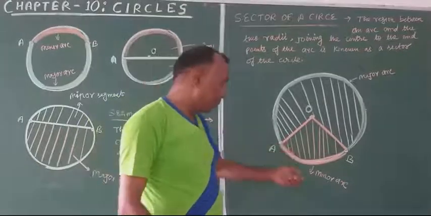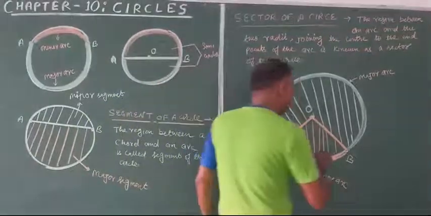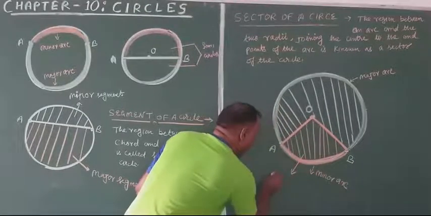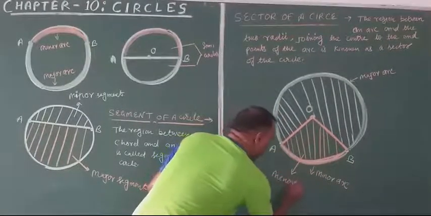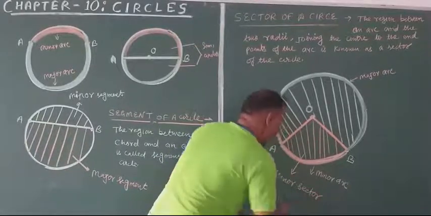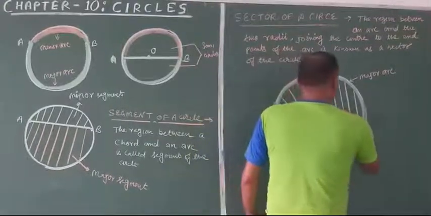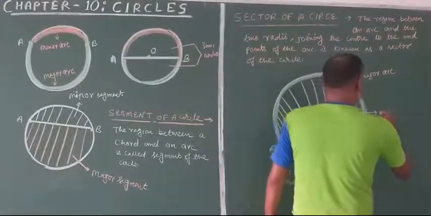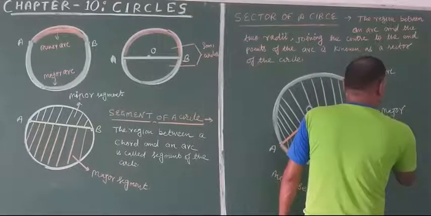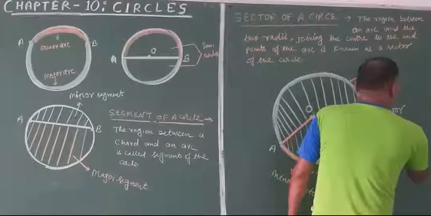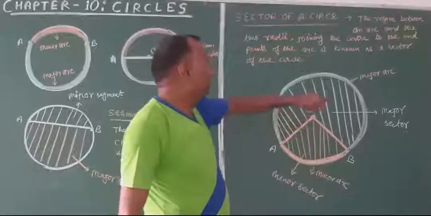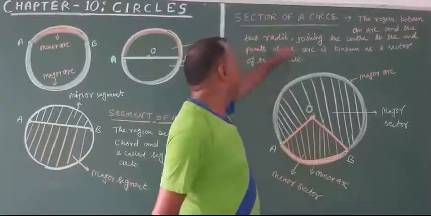So this smaller part is known as minor sector, and this is the major sector.